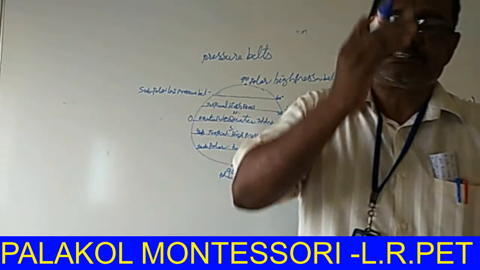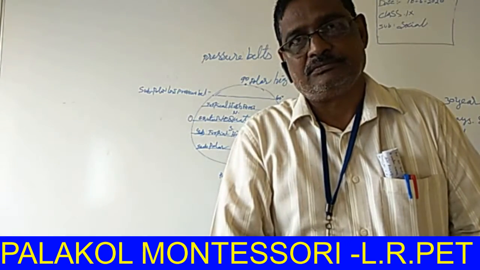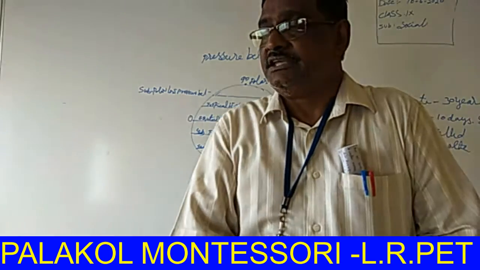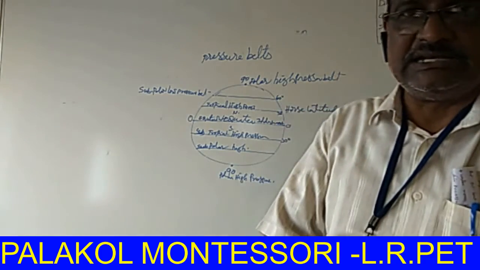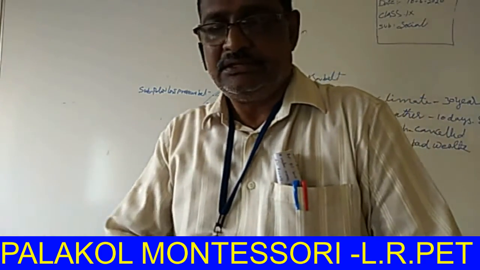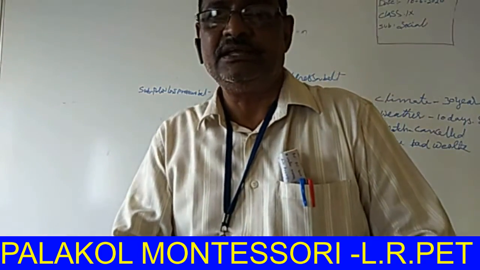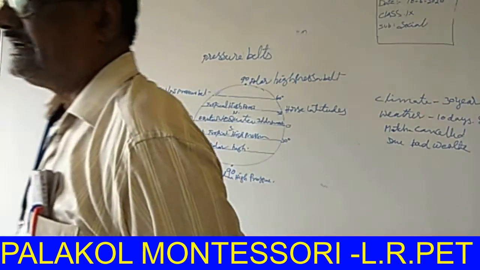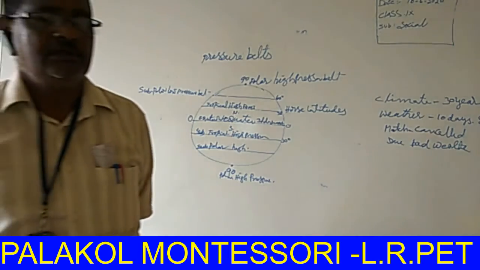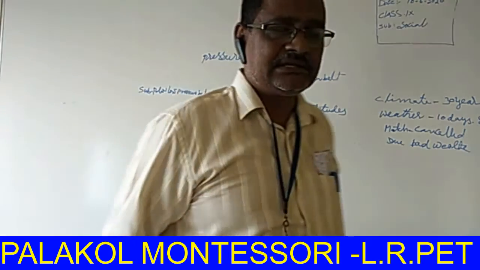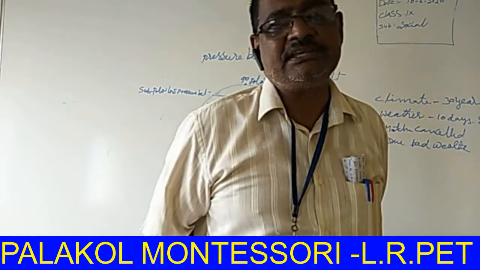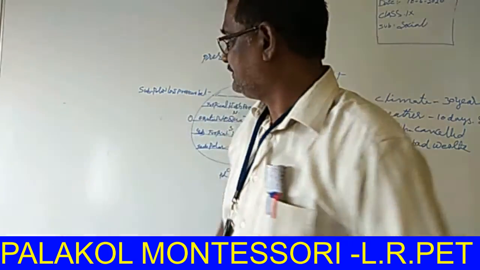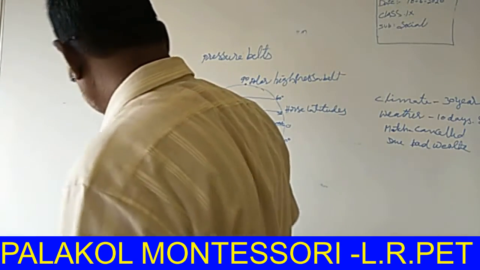What is called wind? Wind means moving air is called wind. Once again, moving air is called wind. How many kinds of winds are there? Yes, winds are mainly classified into three categories. That is called planetary winds.